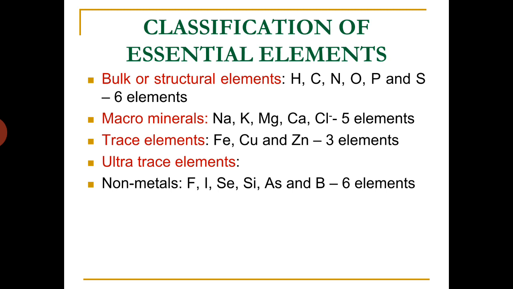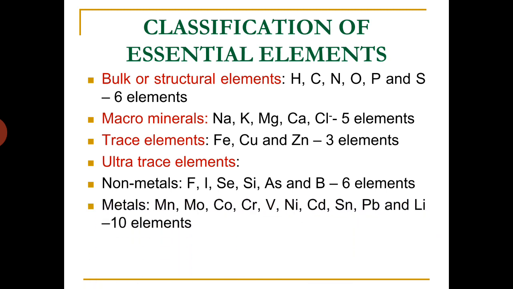In non-metals we have 6 elements: fluorine, iodine, selenium, silicon, arsenic, and boron. And metals, there are 10 metals which are important for biological systems. Those are manganese, molybdenum, cobalt, chromium, vanadium, nickel, cadmium, tin, lead and lithium.